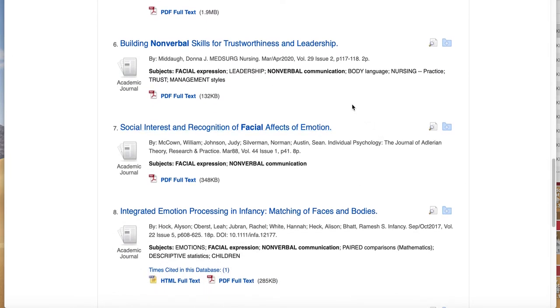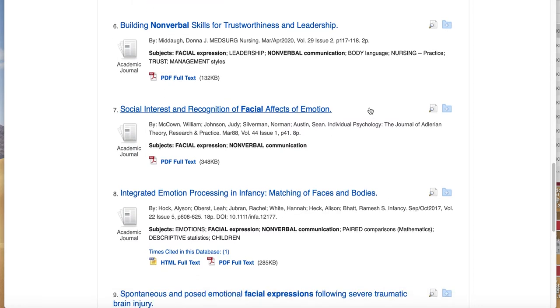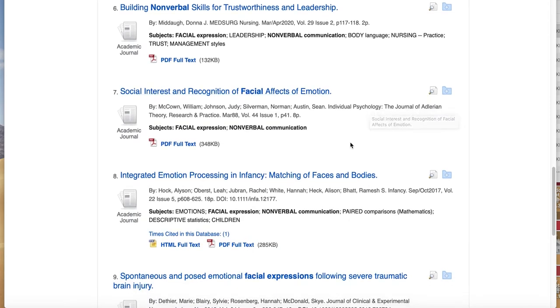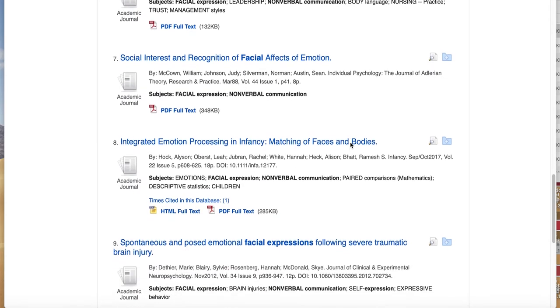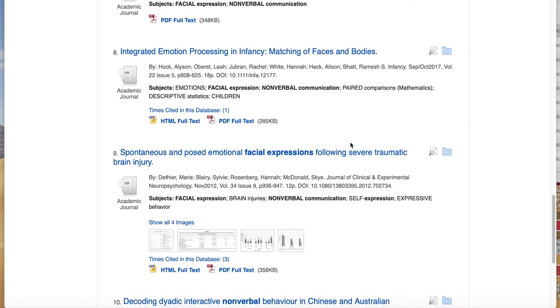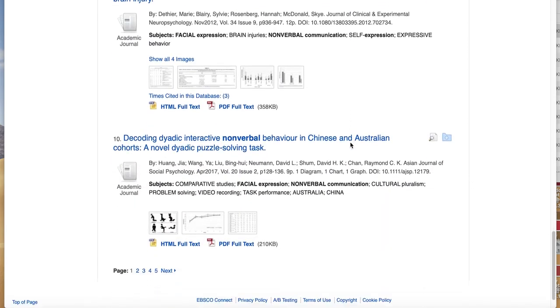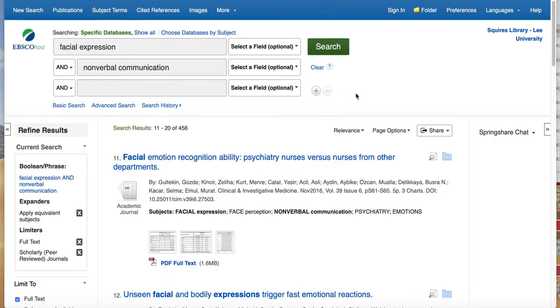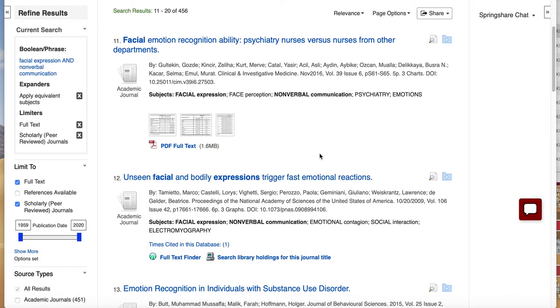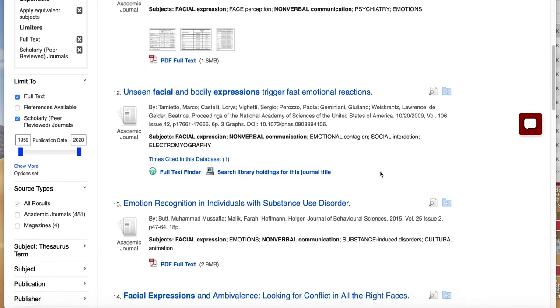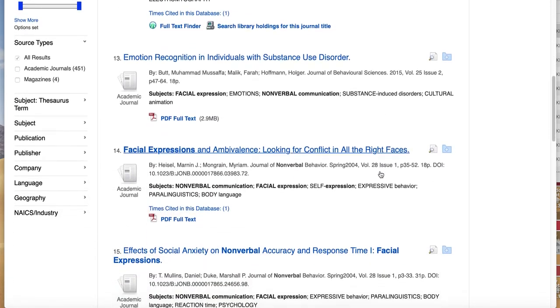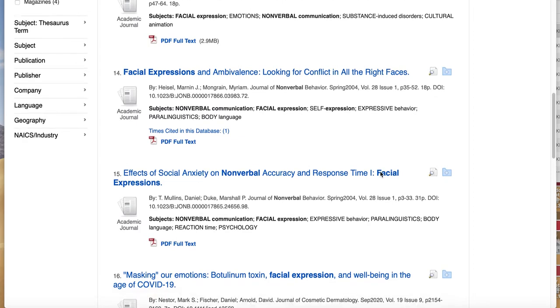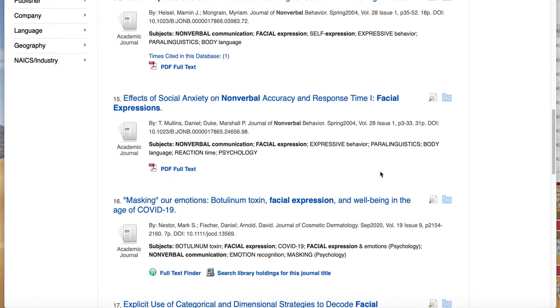It's not the problem of it being in a nursing article, it's the problem that it's just not in depth. So let's look at something else. And sometimes you have to go through lots of pages before you find something you really like. Okay, here's one that's interesting to me.